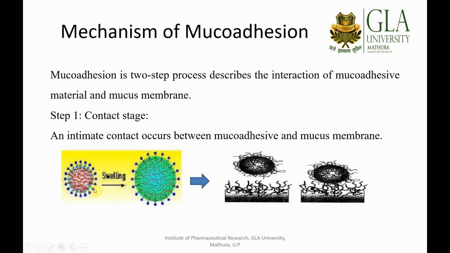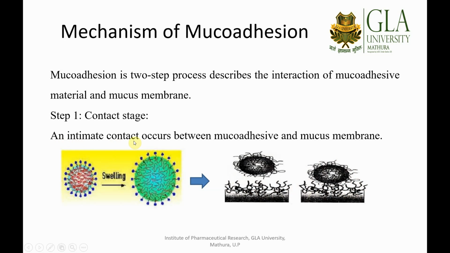The hydration principle works here, and after swelling the polymers interact with the mucin polymers present on the mucosa. Intermittent penetration occurs between the polymers in the mucoadhesive drug delivery system and the mucin protein on the mucosa.